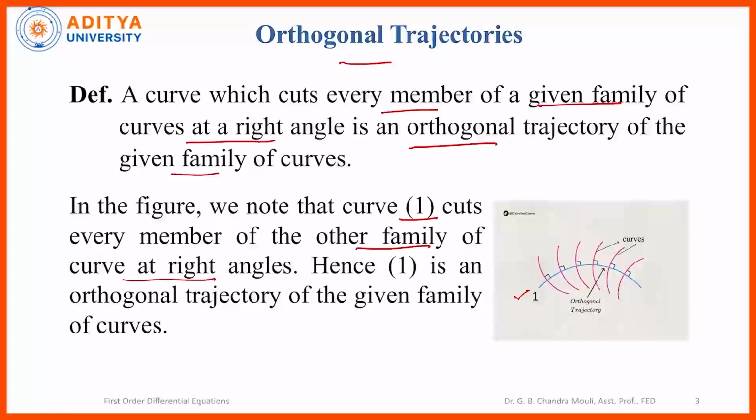The family of curves are represented by these pink lines. Here you can see the angle between the blue curve and all the pink curves is 90 degrees. So the blue line is an orthogonal trajectory of the given family of curves.